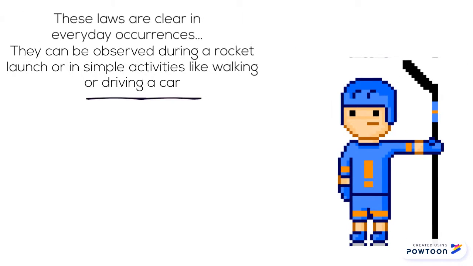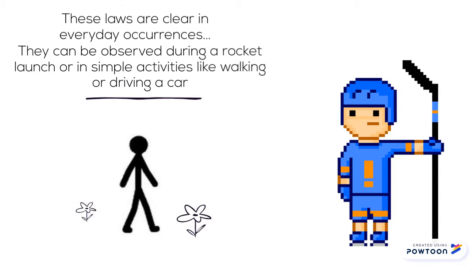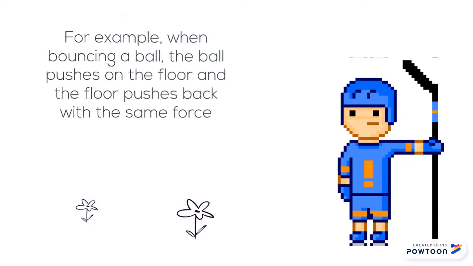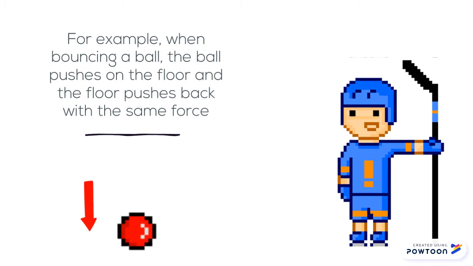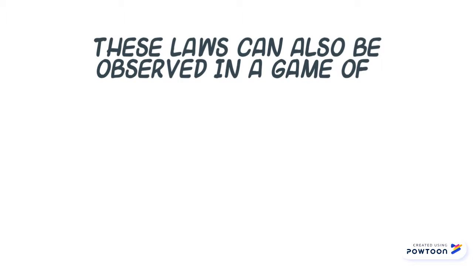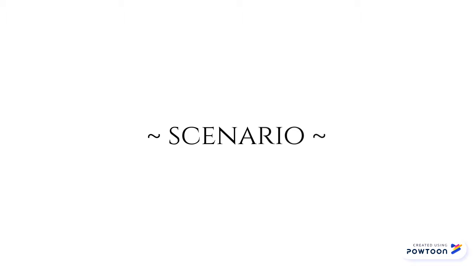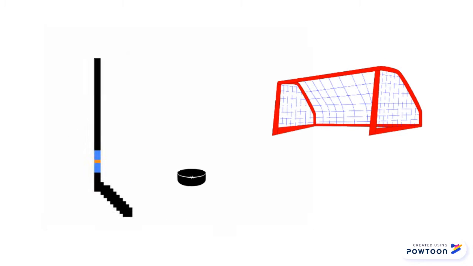These laws are clear throughout the world and observed in activities ranging from walking and kicking a ball to driving a car or launching a rocket. For example, when a ball is bounced, the floor pushes the ball back with the same force that was exerted onto it by the ball, demonstrating Newton's third law of motion. All three laws can be observed anywhere, for instance, in a game of hockey, specifically a puck being struck by a hockey stick.